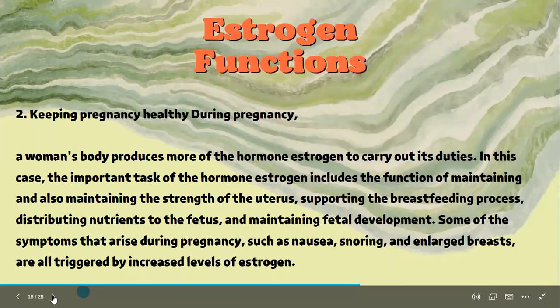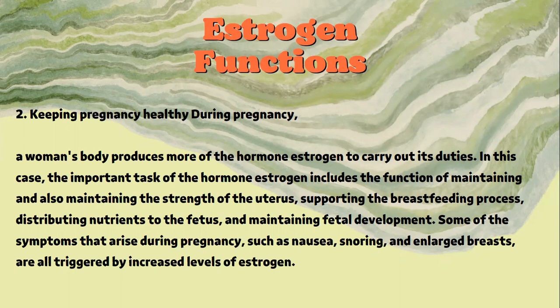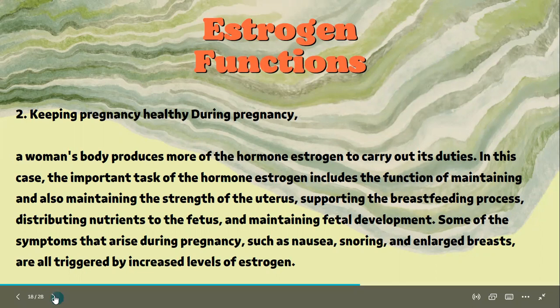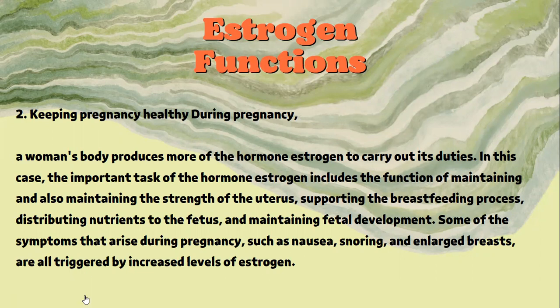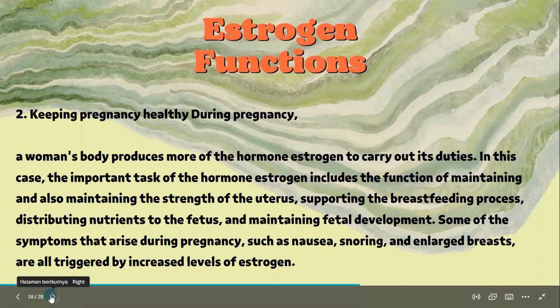Second, keeping pregnancy healthy. During pregnancy, a woman's body produces more of the hormone estrogen to carry out its duties. In this case, the important tasks of the hormone estrogen include maintaining the strength of the uterus, supporting the breastfeeding process, distributing nutrients to the fetus, and maintaining fetal development. Some of the symptoms that arise during pregnancy, such as anosmia, snoring, and enlarged breasts, are all triggered by increased levels of estrogen.